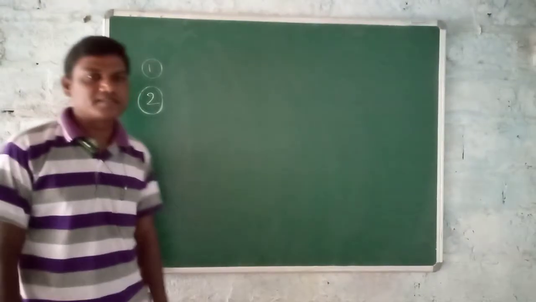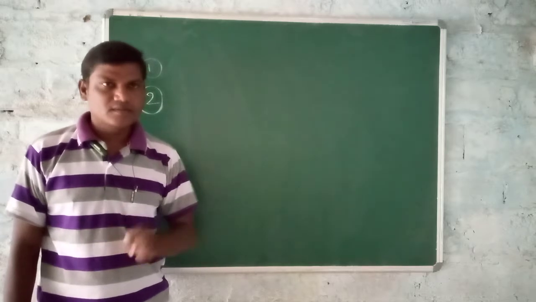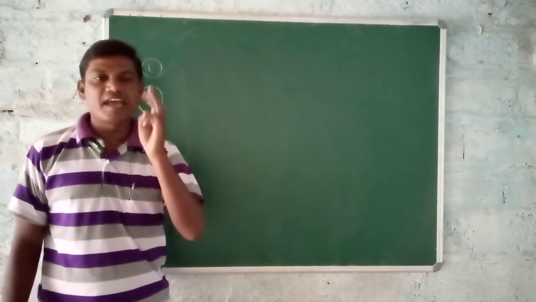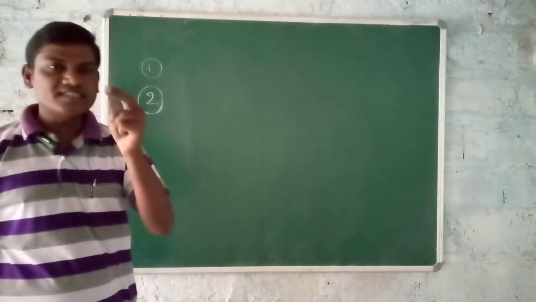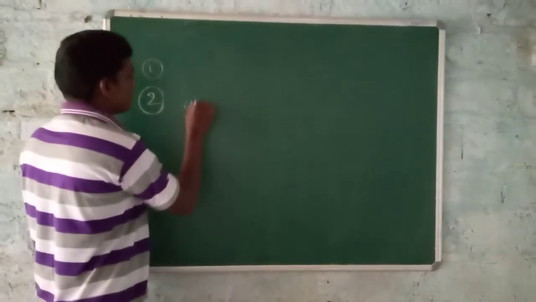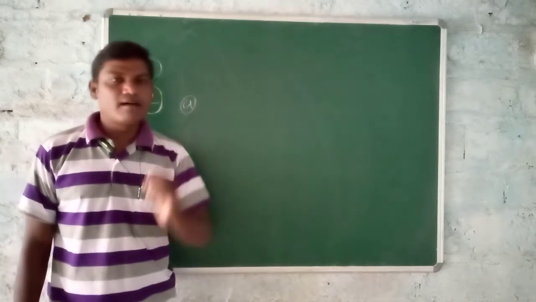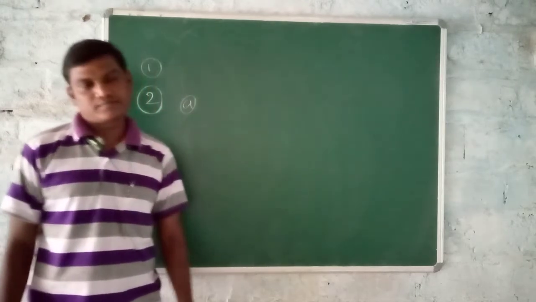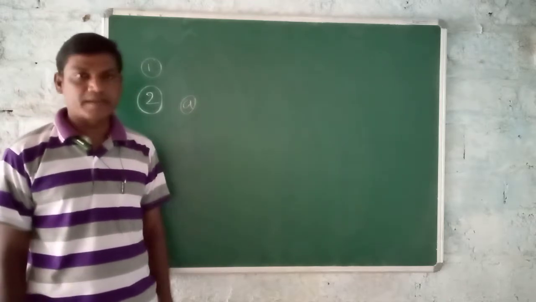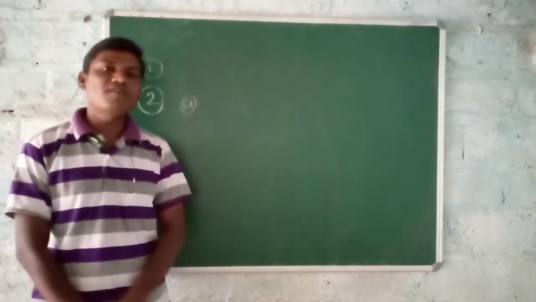Next, the second question is, give some suitable examples for the following statements. Under that, three statements are given. For each statement we discuss one or two suitable examples. Under the second question, A is, change the speed of an object. Listen very carefully. Give some suitable examples for the following statement. What is the first one? Change the speed of an object.